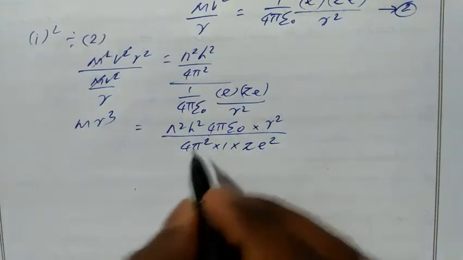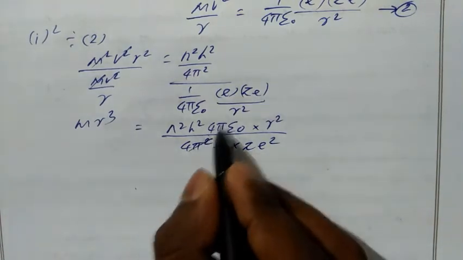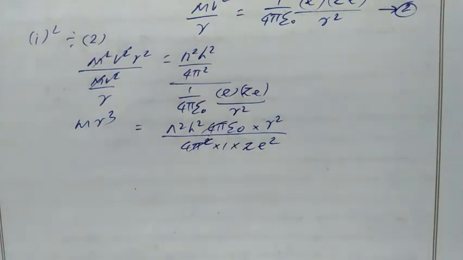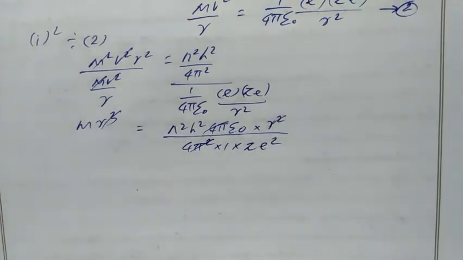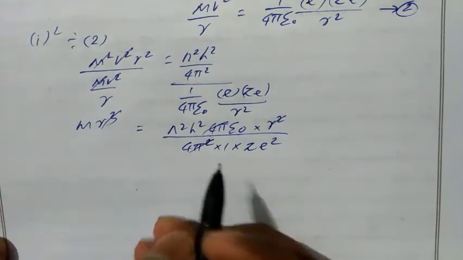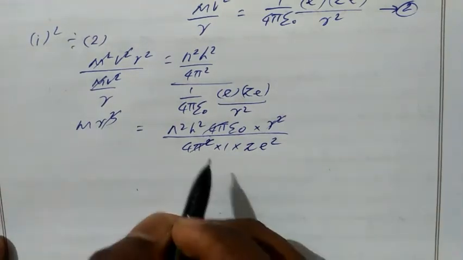Okay, 4 pi square and 4 pi get cancelled, r cube and r square get cancelled. Then this m goes to the right hand side, it will become m in the denominator.